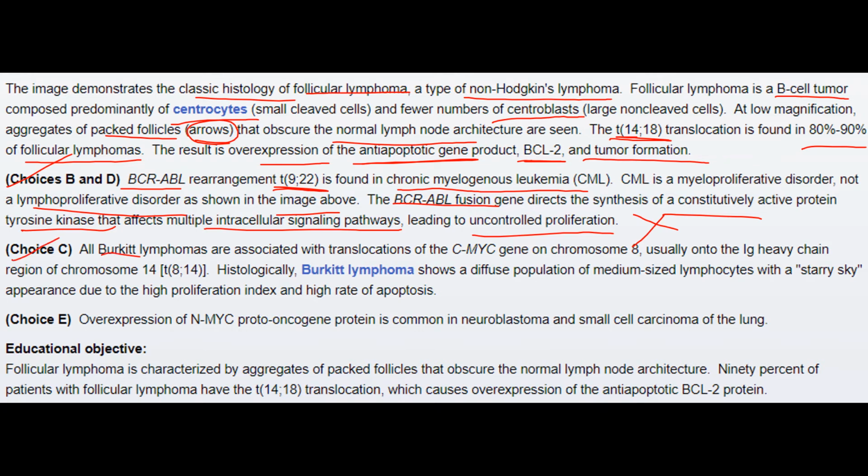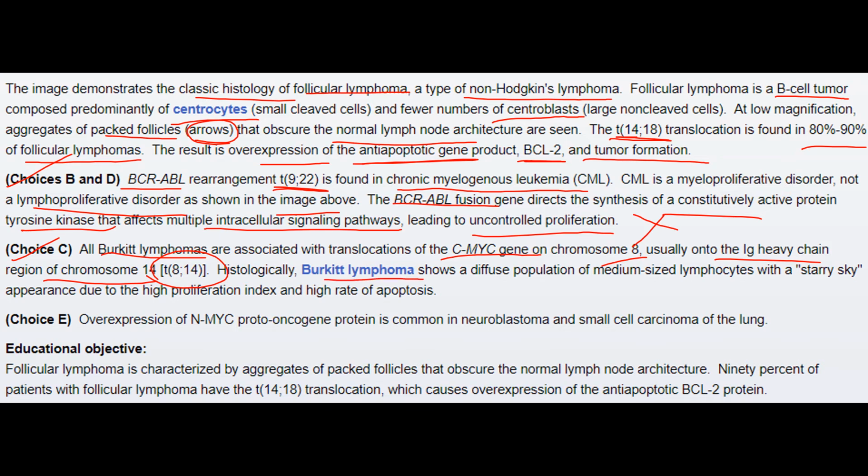In choice C, all Burkitt lymphomas are associated with translocation of the c-Myc gene on chromosome 8 onto the immunoglobulin heavy chain region of chromosome 14, that is, the t(8;14) translocation.